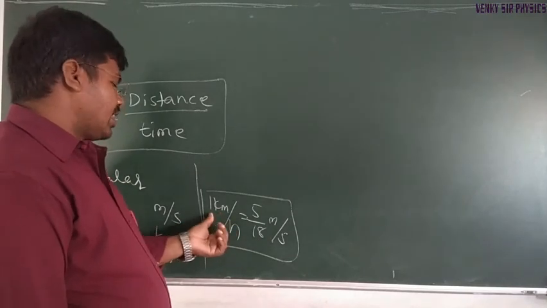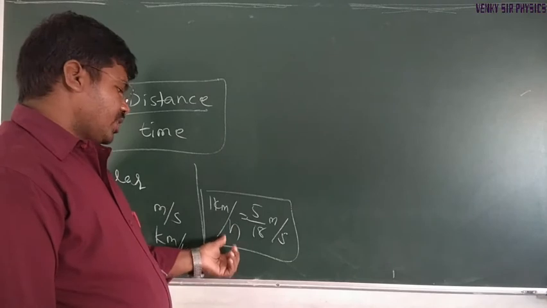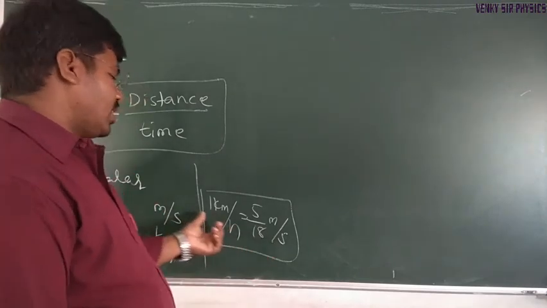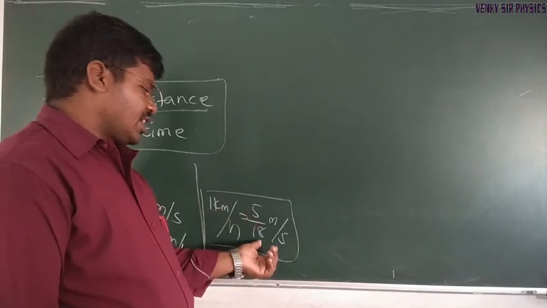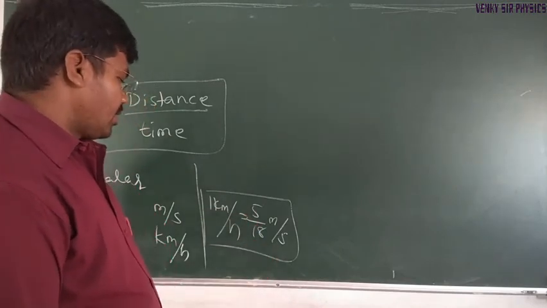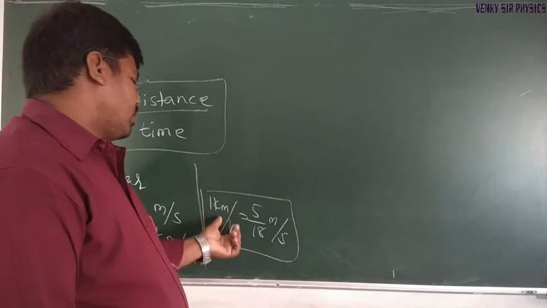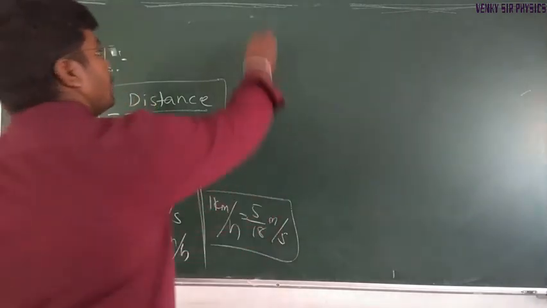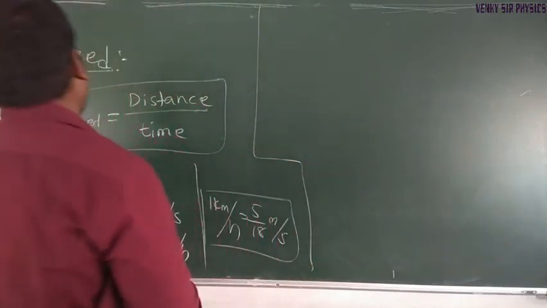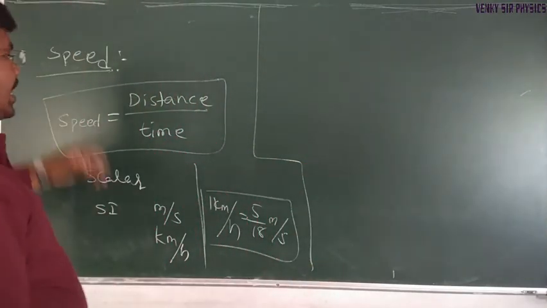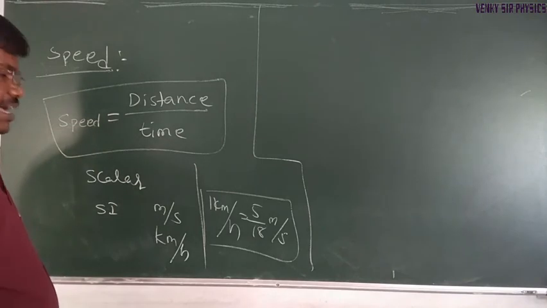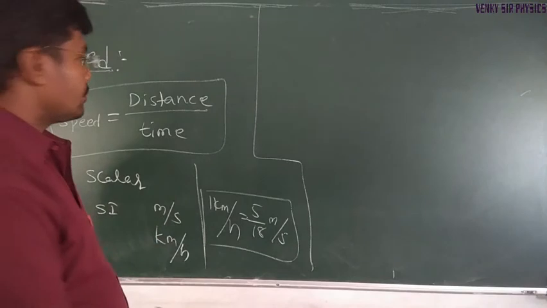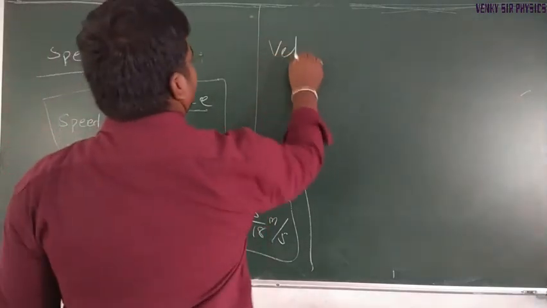We regularly use speed in kilometer per hour, so to change kilometer per hour into meter per second, we simply multiply by 5/18. So we know that speed is the ratio of distance to the time taken, or the rate of change of position. Coming to velocity.